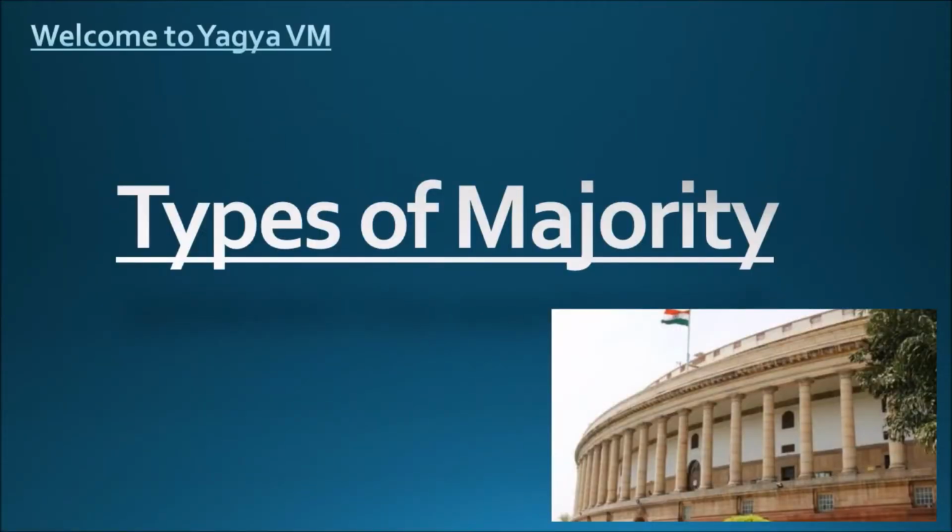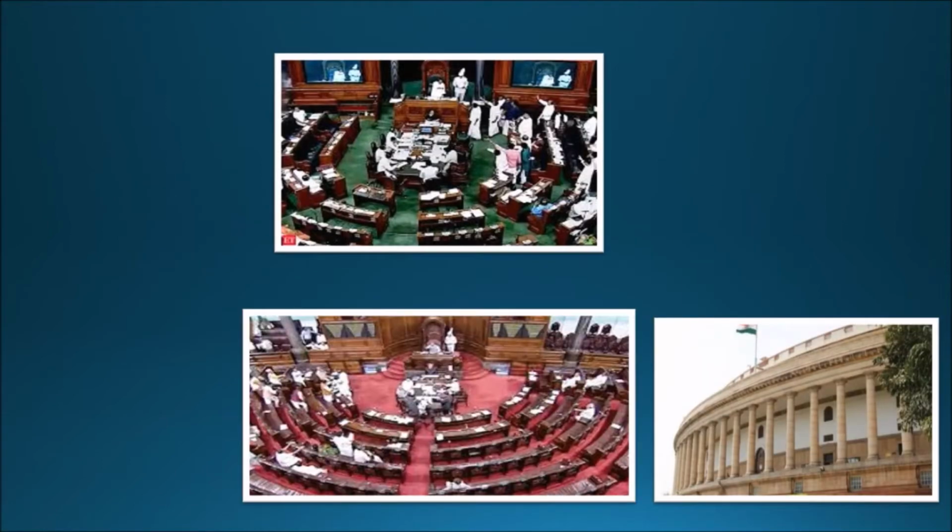In today's video, we will see what are the kinds of majority required in Indian polity. So in our parliament here, we can see the image of Lok Sabha with a green carpet and the image of Rajya Sabha with a red carpet.